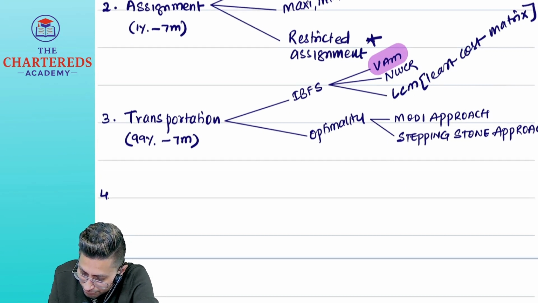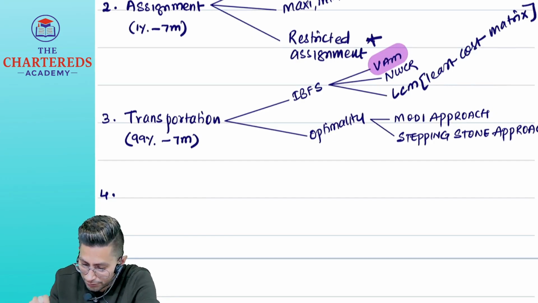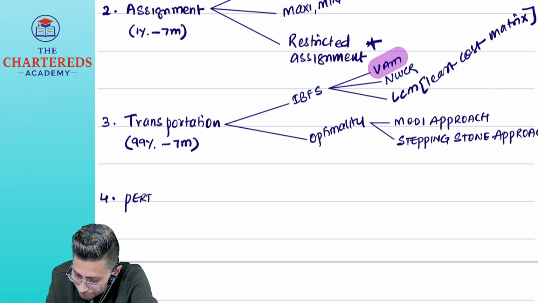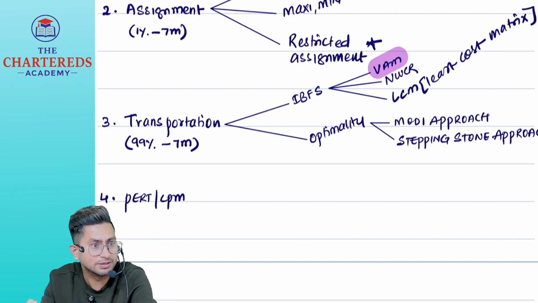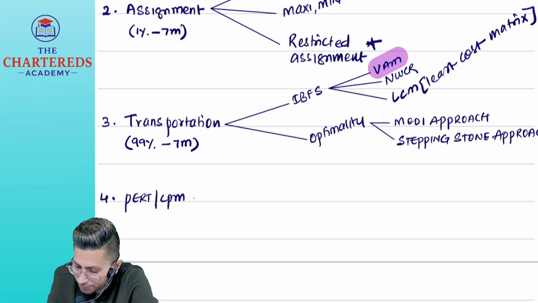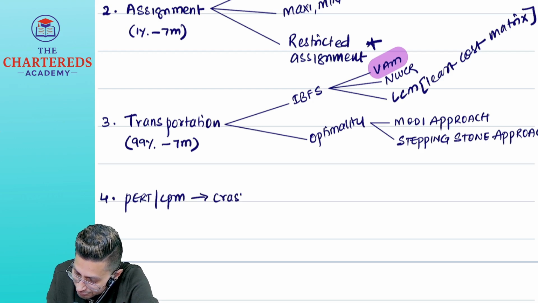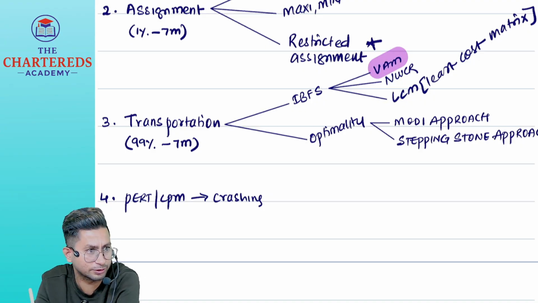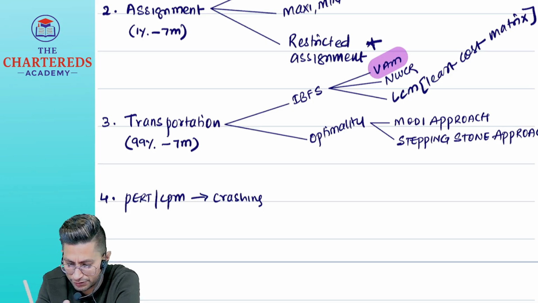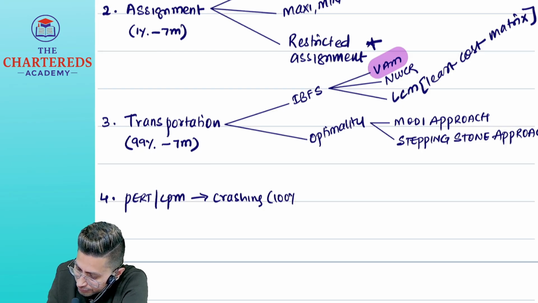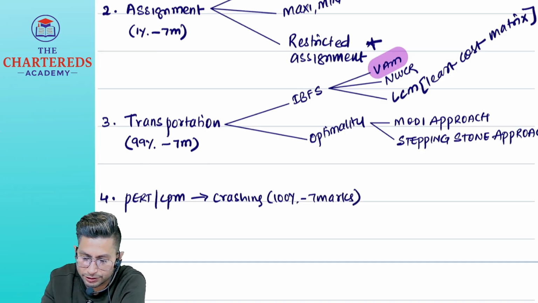This is chapter number 3, which you have already studied. Then we have one more chapter you have already studied, that is PERT CPM. And I hope here only two concepts are there. One is PERT, one is CPM, but you also have something called crashing. At inter level only one problem was there on crashing. Here we have many concepts on crashing. So these three concepts we have in PERT CPM, including crashing. And this is also a 100% guaranteed question for 7 marks.